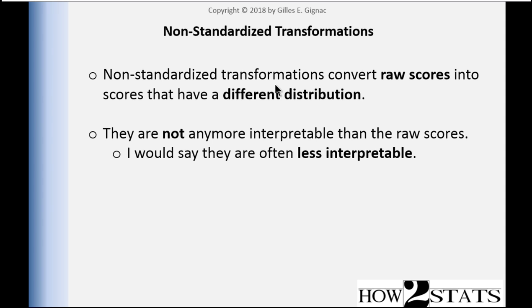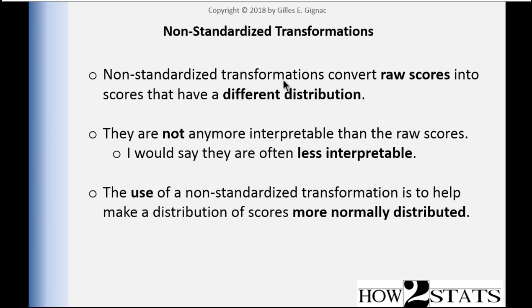Scores like 0.06. How can you be 0.06 years old? And the highest score might be something like 1.3. So that is one of the main limitations, I think, of non-standardized transformations: they transform the data into a meaningless scale.